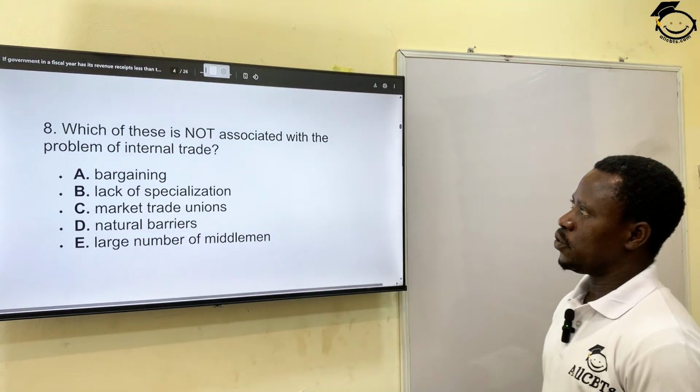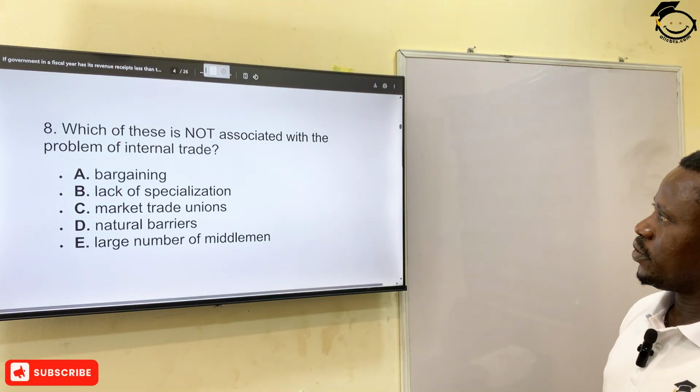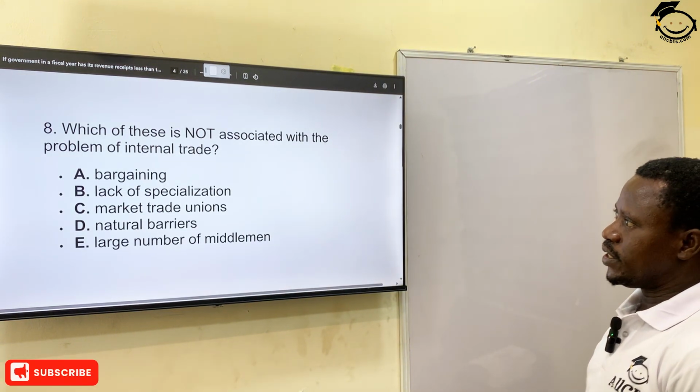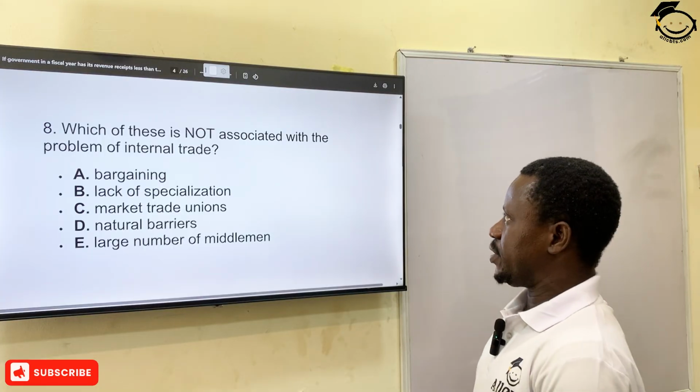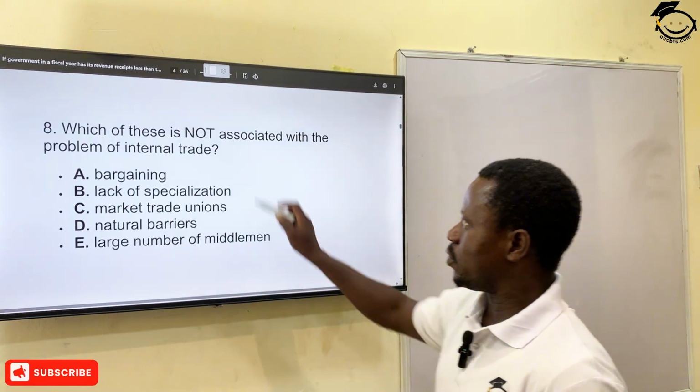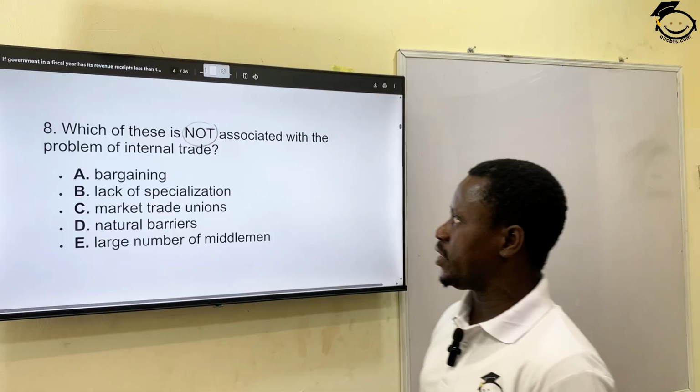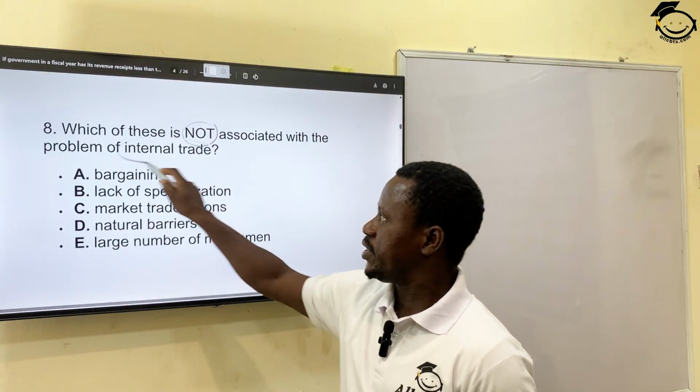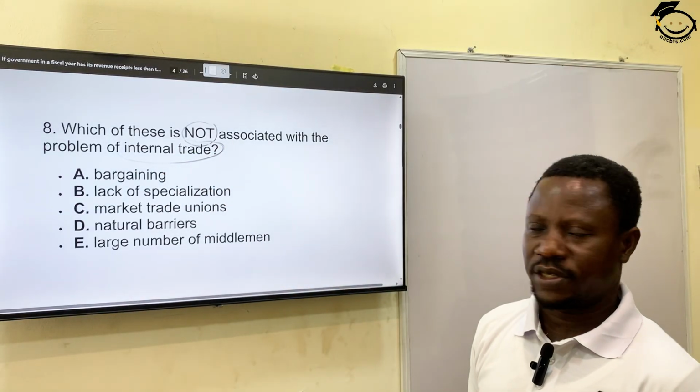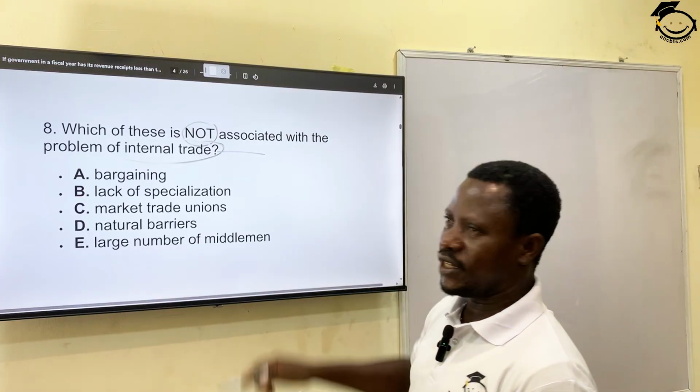In the next question, which of these is not associated with the problem of internal trade? Look at the word not, which means all of them are involved in internal trade. Internal trade is the opposite of international trade. In other words, the trade within the country.